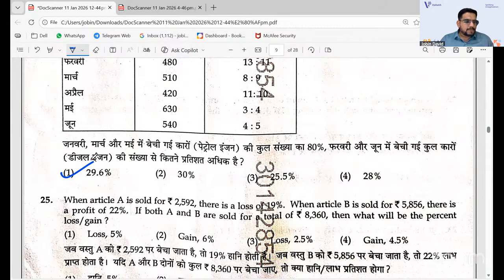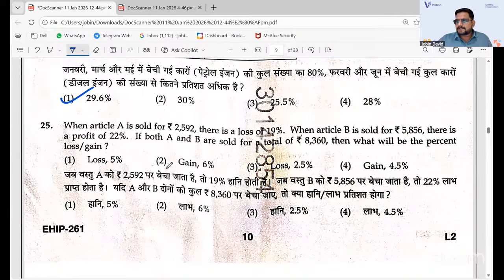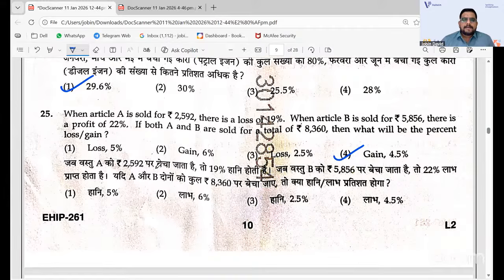So the next question: when article A is sold for 2592, there is a loss of 19 percent. When article B is sold for 5856, there is a profit of 22%. That is one you can do easily, because we have studied it. When you have a loss of 19%, you should just subtract it from 100. So you can write the equation like 81 by 100 into CP is equal to SP, and you can get the CP from that. It was somewhat easy, but time taking because of a lot of calculations. 4.5% is the answer.